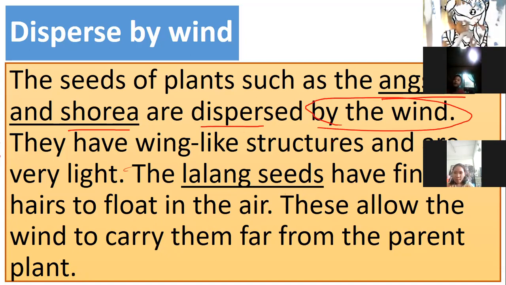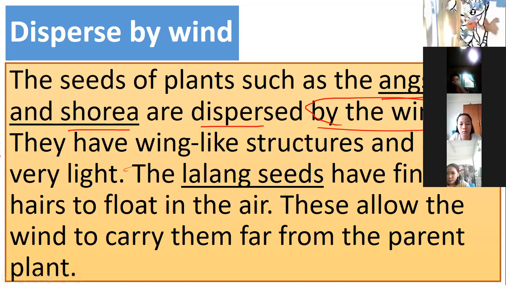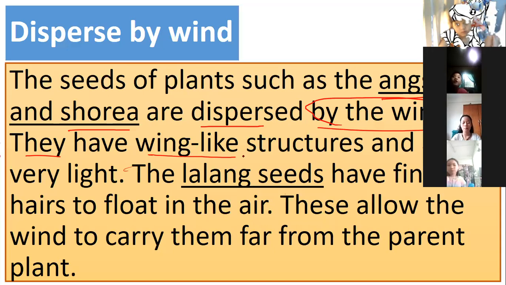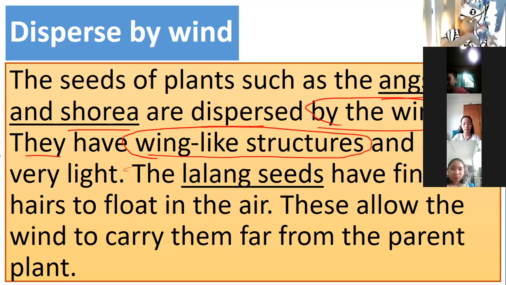Because of the wind, the seeds of the plants will fly away. They have wing-like structures, and are very light.